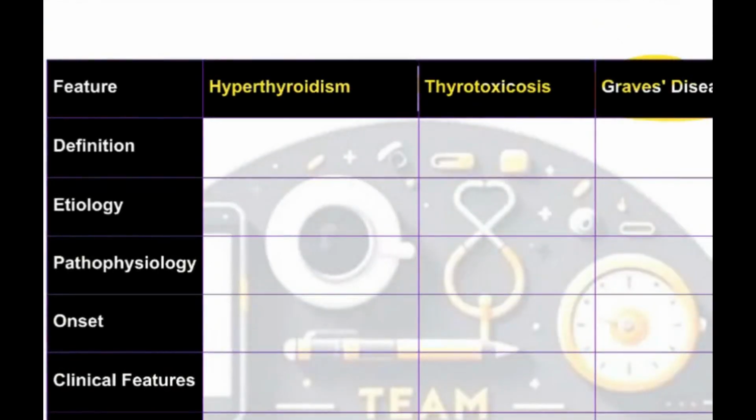We will write it down. So what is hyperthyroidism? Hyperthyroidism means there is overactivity of the thyroid gland. So what could be the cause?